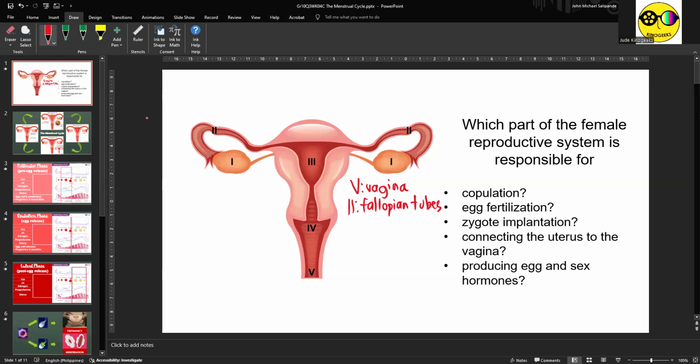Then number three, zygote implantation. This is number three, uterus. This is where the zygote develops into a fetus that will attach to itself, expectedly for 9 months. Then number four, connecting the uterus to the vagina. This is number four, the cervix. And then lastly, producing egg and sex hormones. This is number one, the ovaries.